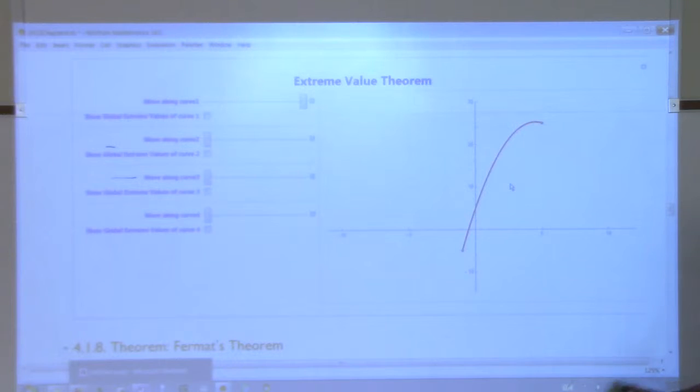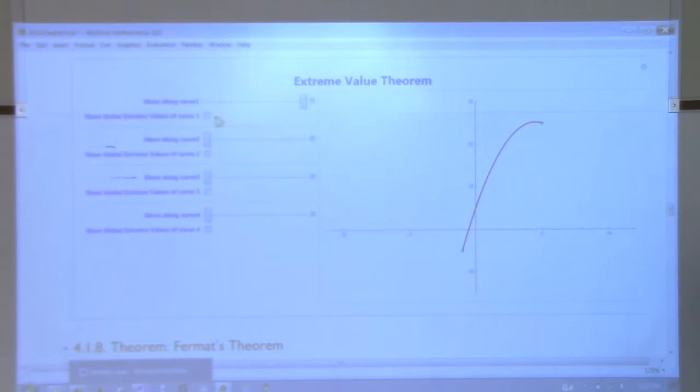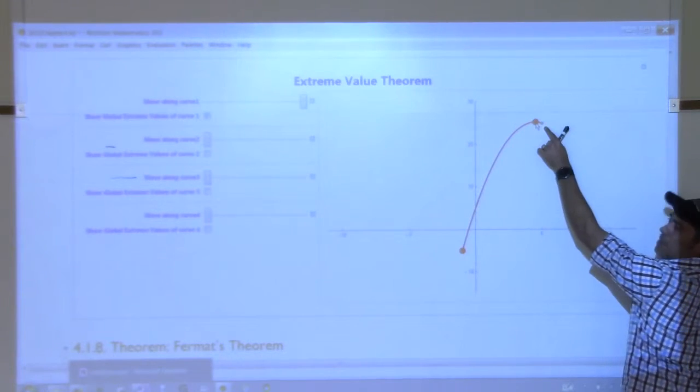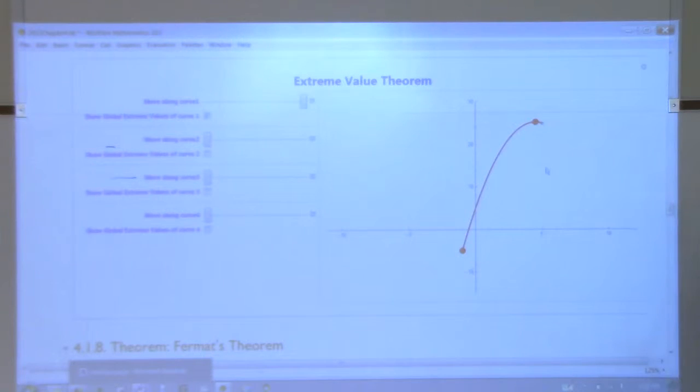Does it have an absolute minimum? Yep. Where? Left endpoint, right? That's your absolute minimum. Absolute max is right there. It's kind of hard to see because of the way this is drawn, but it looks like it does a little hump before it comes back down a little bit there. Can you tell? So this is our absolute max. That's our absolute min. Yes?